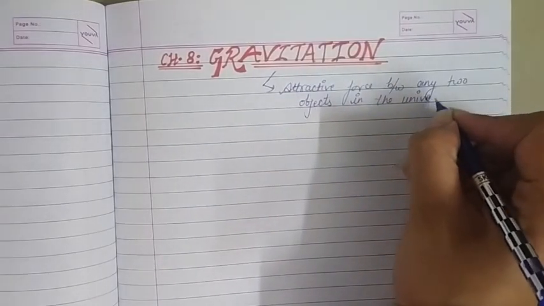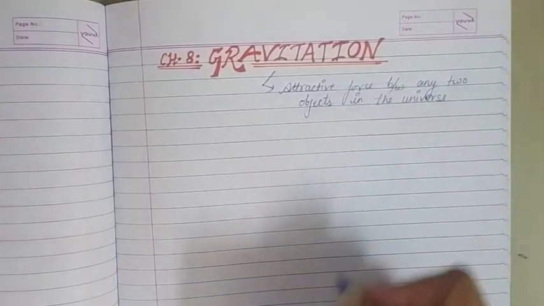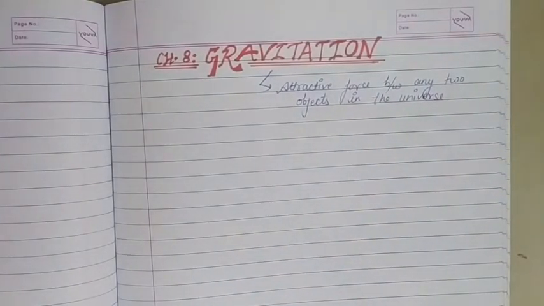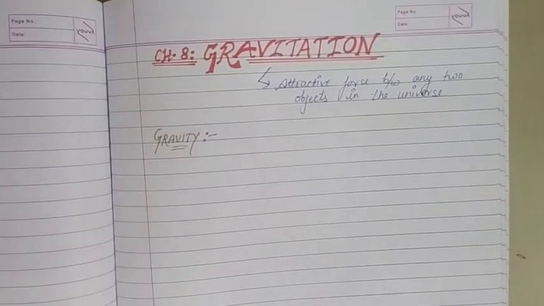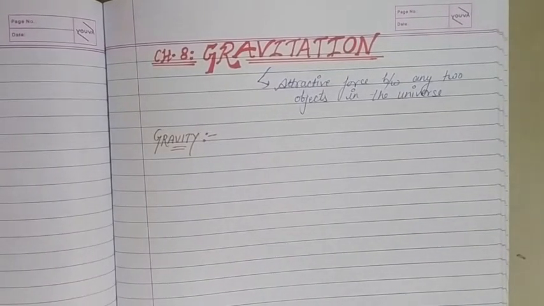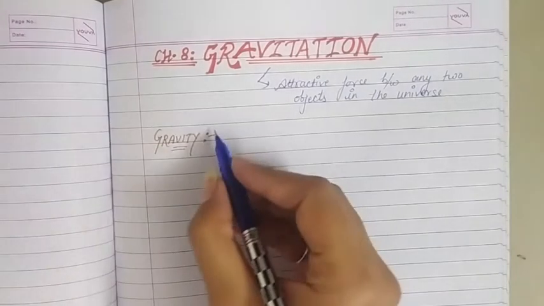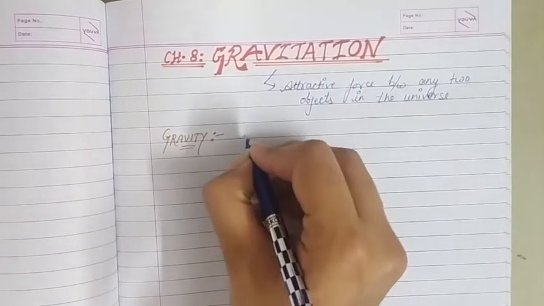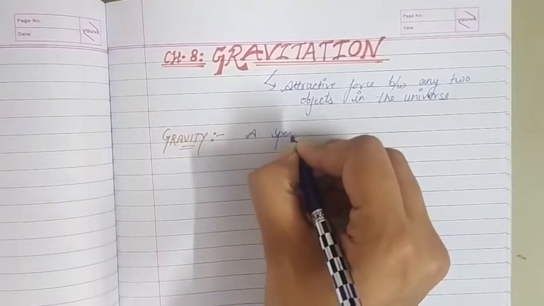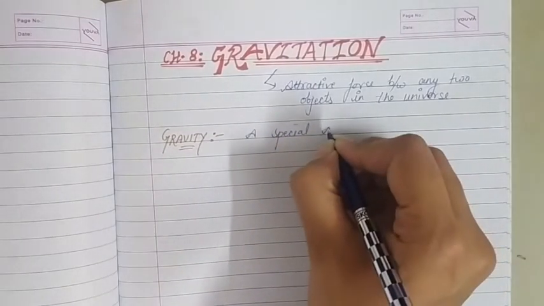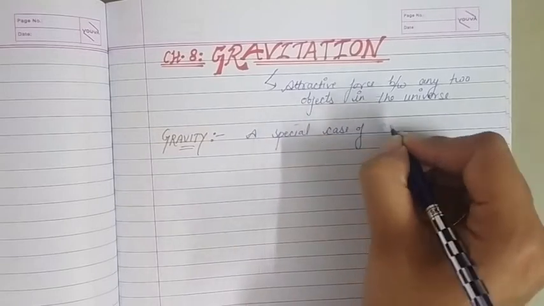The next term that we should know is gravity, and the main thing is the difference between gravitation and gravity. When we are talking about gravity, it is a special case of gravitation in which one of the two objects must be earth. So gravity can be considered as a special case of gravitation